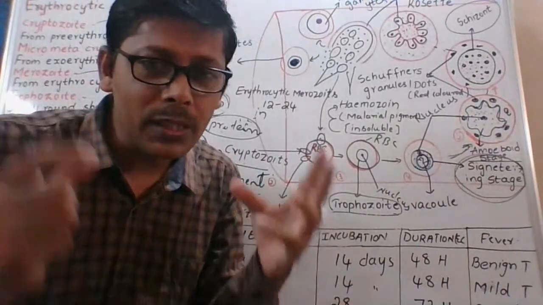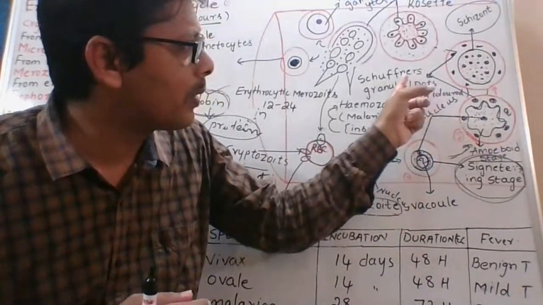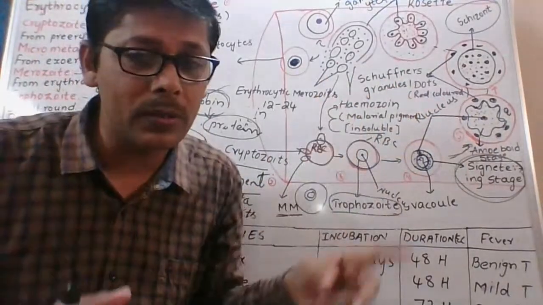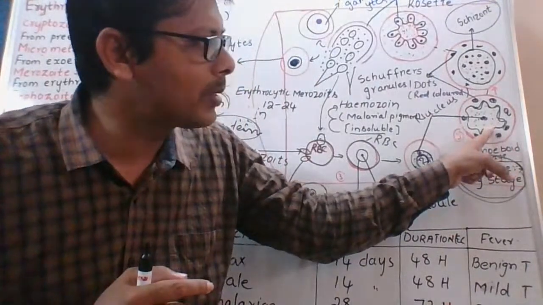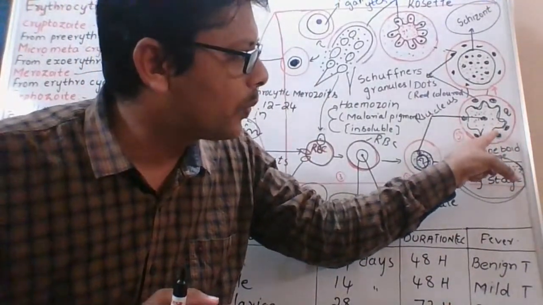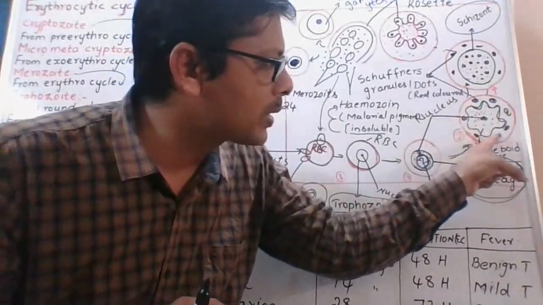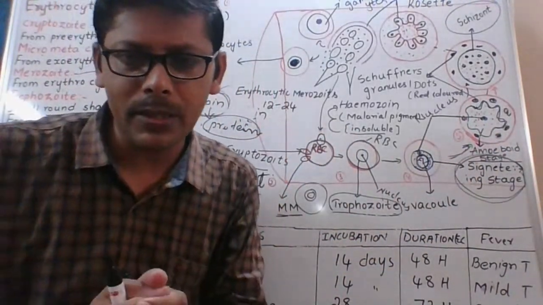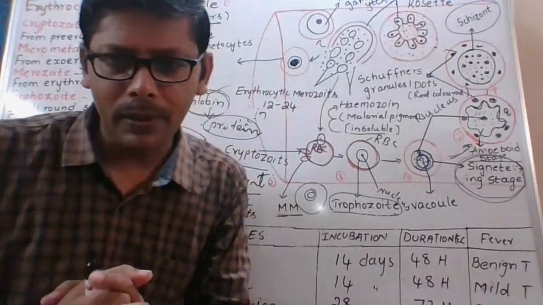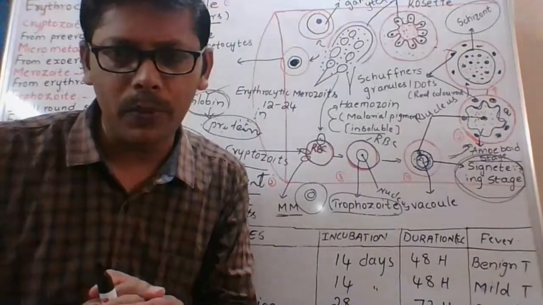The scientists believe that these Schüffner's dots or granules are the antigens produced by the amoeboid stage of Plasmodium into the cytoplasm of our RBC. It is 2 marks. Yes, HIV. Okay, Pavan Teja, right. HIV and Plasmodium.